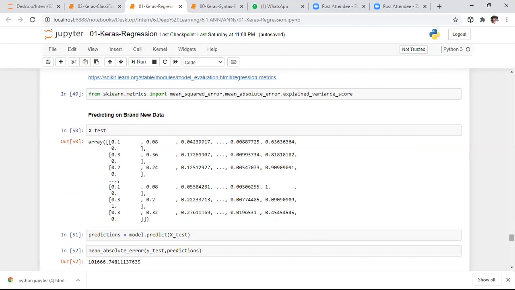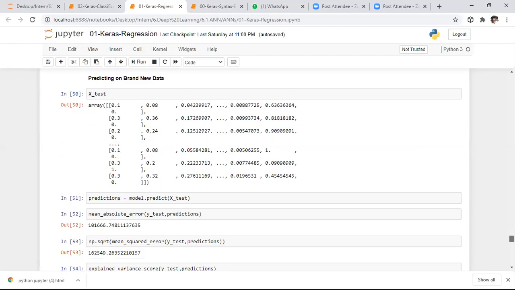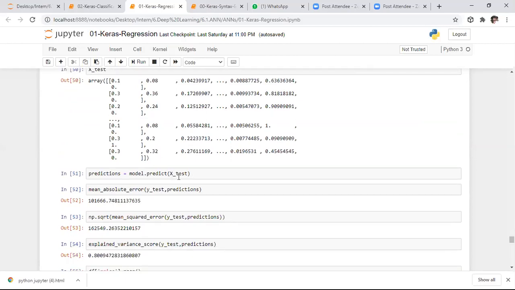We need to apply our trained model to the test data, and predict the outcome for this test data. So here is y test comma prediction. Here you are calculating the mean absolute error. Whenever you calculate the mean absolute error, it will give the result.